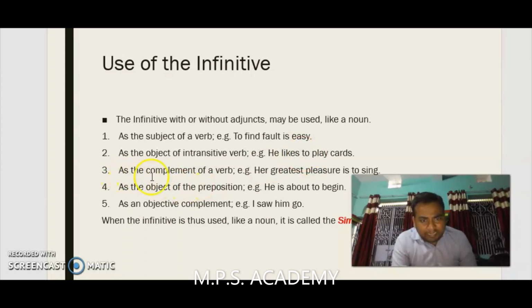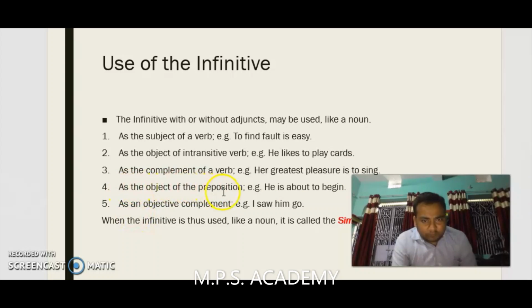Third point, as the complement of a verb. For example, her greatest pleasure is to sing. Here, the to is used as the complement of a verb. Means his singing is her pleasure, and that is why to sing is the complement.